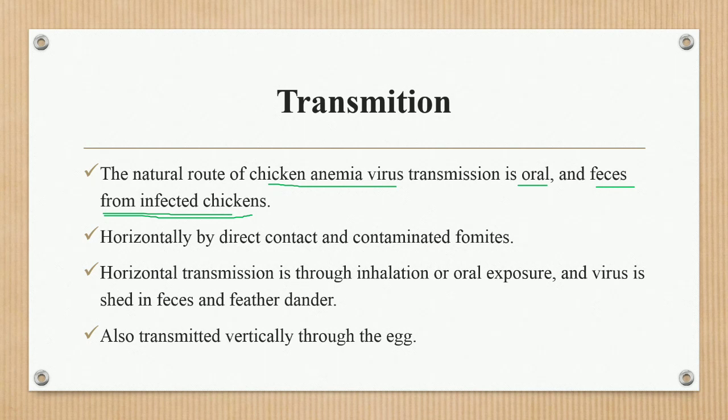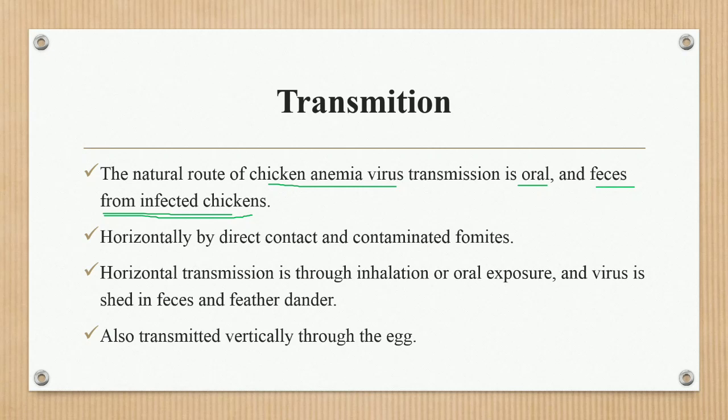They also transmit the chicken anemia virus horizontally. Horizontal means direct contact, or contact with infected material, just like the utensils that we use in the poultry farms and the zoo.